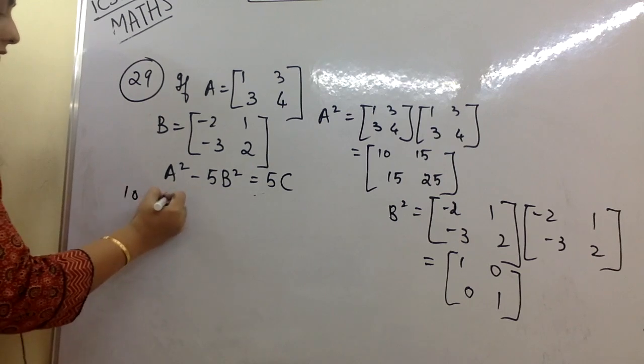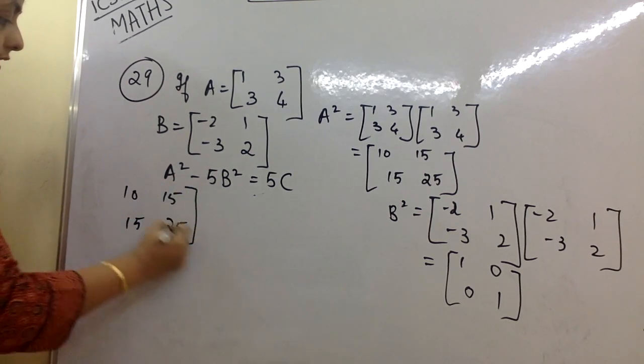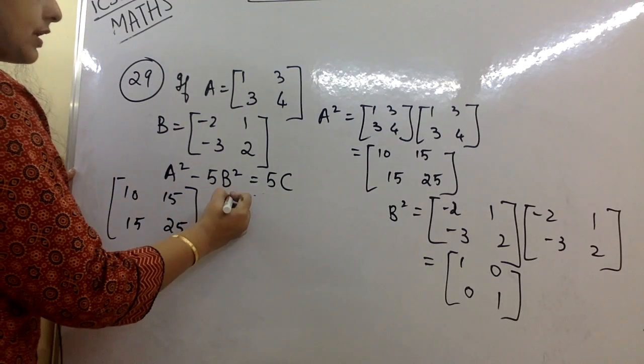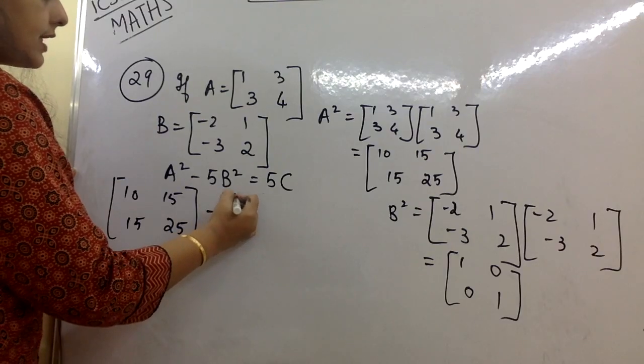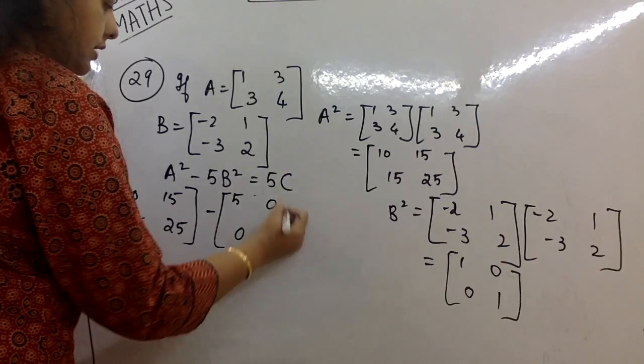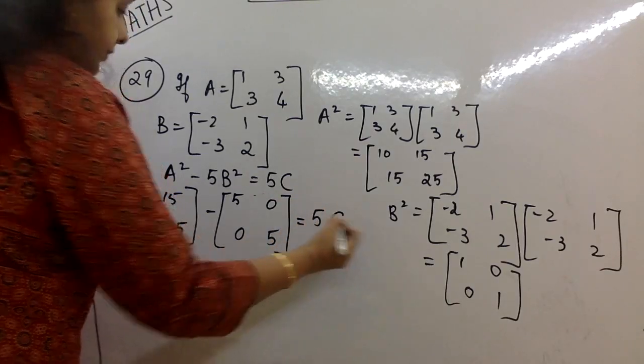So it is 10, 15, 15 and 25. As I said, be very careful when you are writing minus 5B square. So here again I will have to multiply 5 with B square, which gives 5, 0, 0 and 5, and this is equal to 5C.